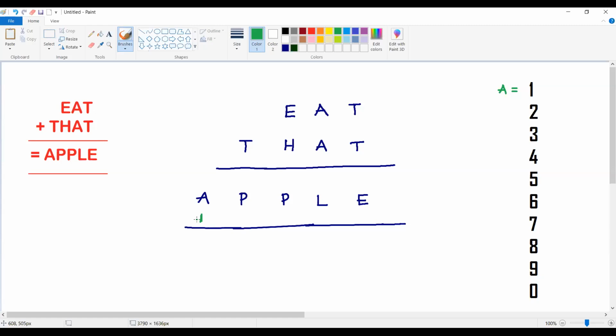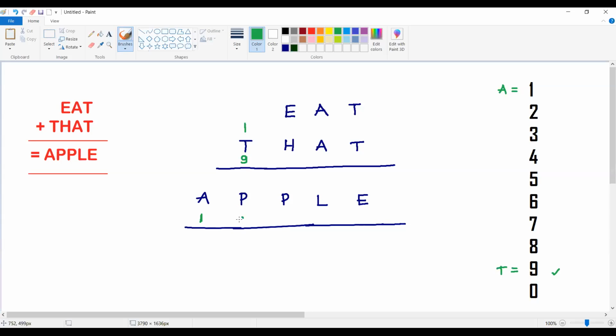And one more thing, T equal to P is definitely not possible. So this is T plus some carry. What carry is possible? It is going to be 1. So when it is 1, what is the possible value of T? The maximum digit it can take is 9. It cannot take 8, because 8 plus 1 is 9, then it will be a single digit number. There is no chance of getting a carry here. So definitely the value of T is going to be 9. I came to know that the value of T is 9.